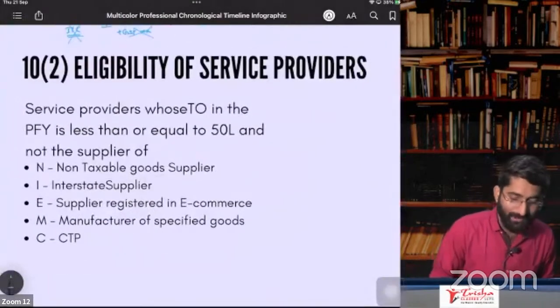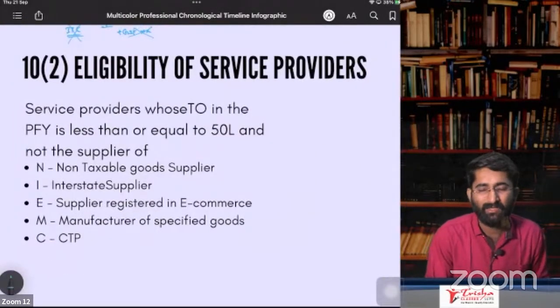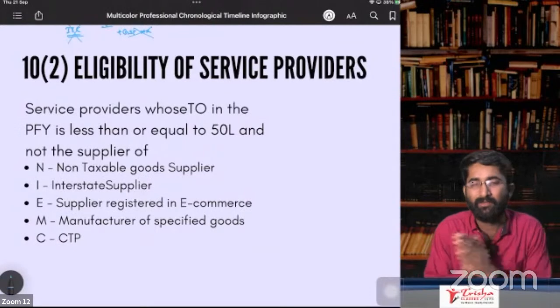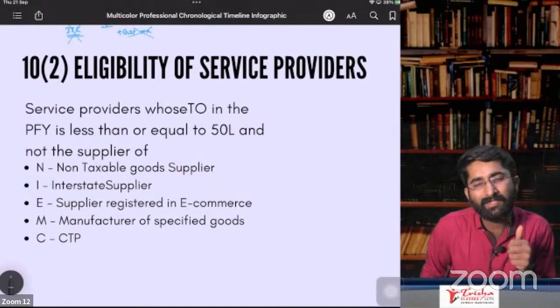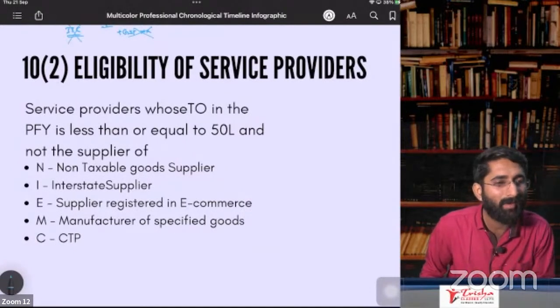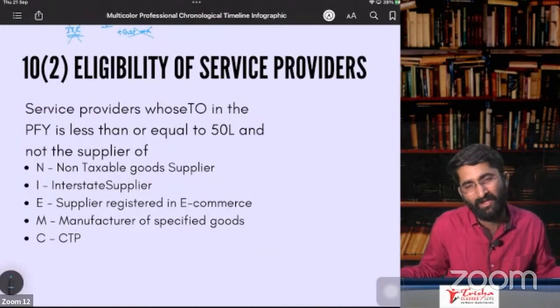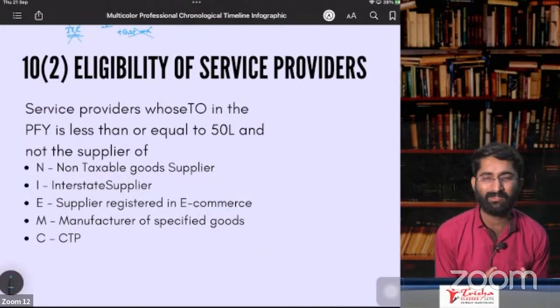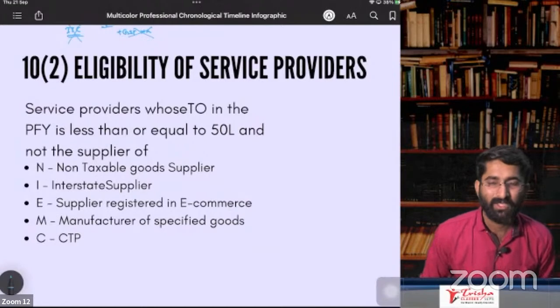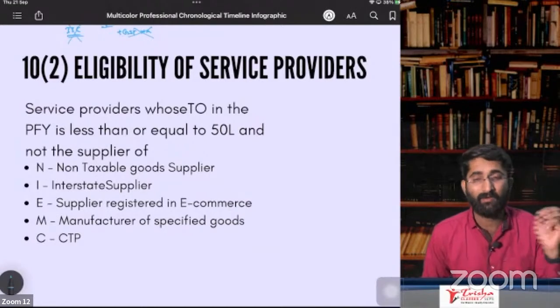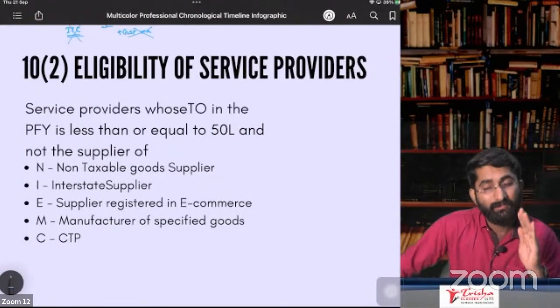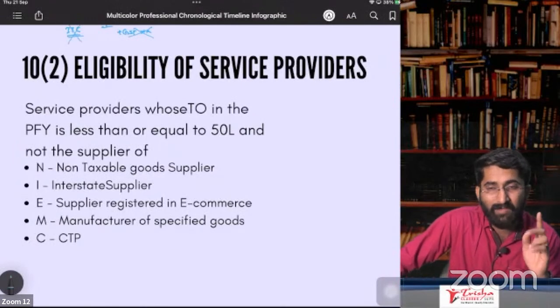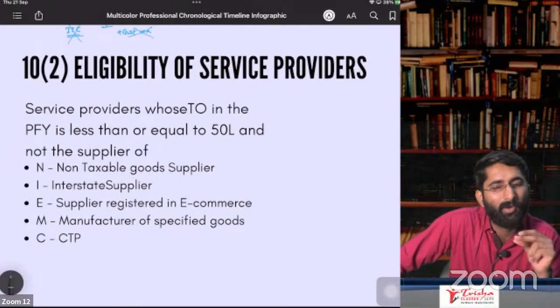And eligibility of service providers. Sir, now all the service providers went to the government: what sin have we done? So we also have to get this composition. So the government understood their problem and said, okay, I'll give you a composition scheme that is also available for service providers, provided your turnover is not 1.5 crores.